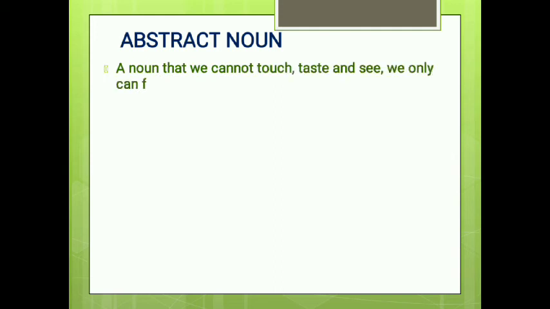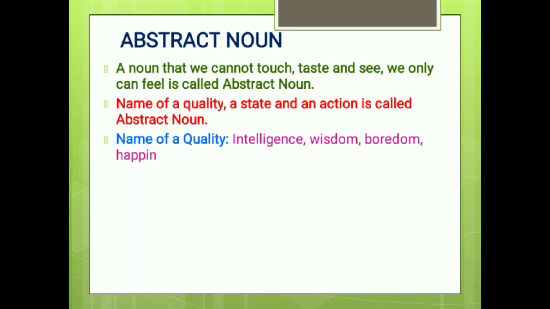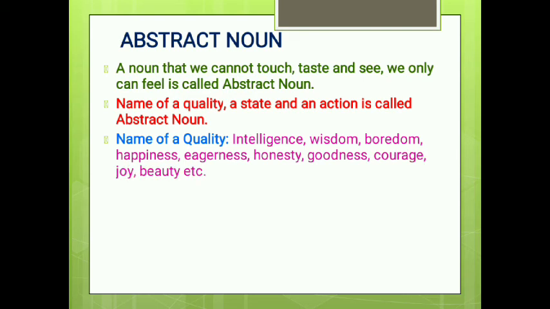Now look at the abstract noun. A noun that we cannot see, we cannot touch, we cannot taste, we can only feel it or smell it, is called an abstract noun. In other words, the name of a quality, a state, or an action is called an abstract noun. Name of a quality, for example, intelligence, wisdom, boredom, happiness, eagerness, honesty, goodness, courage, joy, beauty. So these are the names of quality.